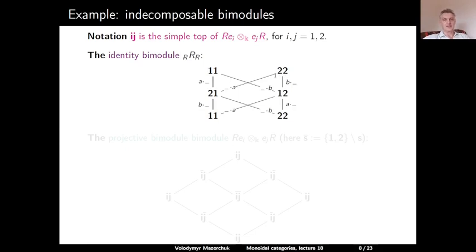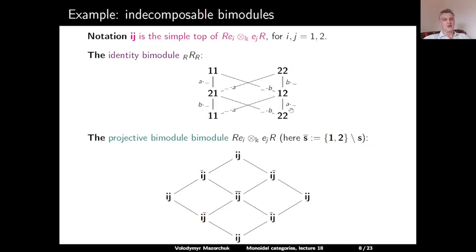And using the right action, we can go from 2,2 to this 2,1, and then to this 2,2. From the point of view of the basis of our algebra, this corresponds to e1, this corresponds to e2. This element is a, this element is b, then this element is ba, and this element is ab.